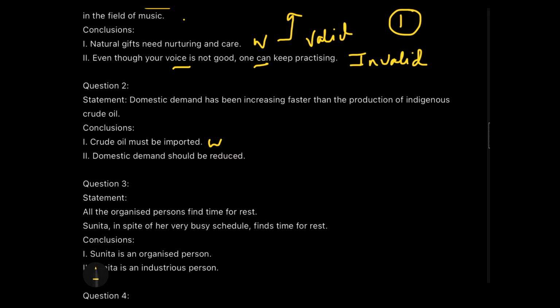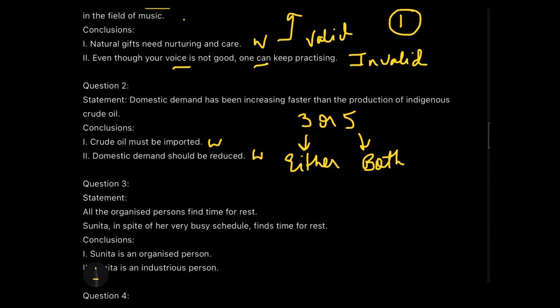Domestic demand should be reduced. Again, I ask why domestic demand should be reduced? Because the production rate is less than the demand rate. So both are getting answered. But now I have to think whether my answer will be 3 or 5. The reason is 3 goes for either and 5 goes for both. So when do we use either and when do we use both?